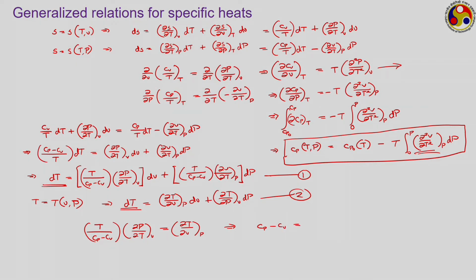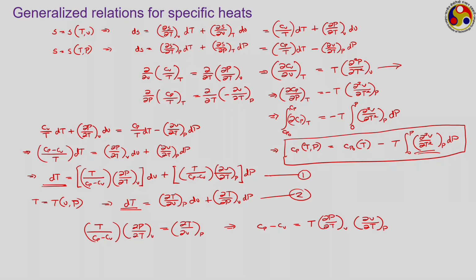So, what we have here is T into ∂P/∂T at constant V into the other one, this particular differential, it is now becoming the inverse as we are taking the other side. So, it becomes ∂V/∂T at P. So, this is the expression for Cp minus Cv we are getting, and it is a quite simple expression.